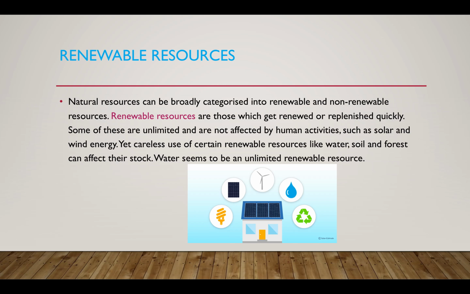Some of these are unlimited and are not affected by human activities. The examples of renewable resources are solar and wind energy. Yet careless use of renewable resources like water, soil and forest can affect their stock. So water seems to be an unlimited renewable resource. The resources which can be replenished or renewed are called renewable resources. For example, solar energy, wind energy, water, soil, forest, livestock.